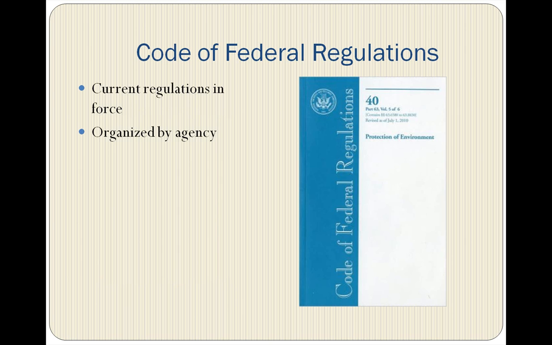Federal agency regulations are codified and accumulated each year into the Code of Federal Regulations. Codified, remember, indicates that they have been organized into a subject schema. In the instance of the CFRs, they are grouped by the responsible agencies and then organized by subject. These are the current regulations in force.